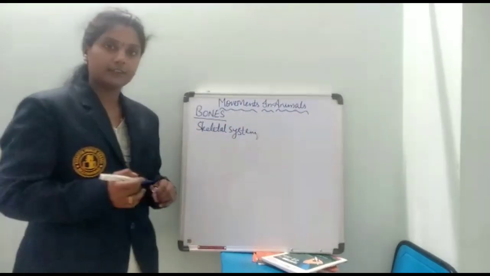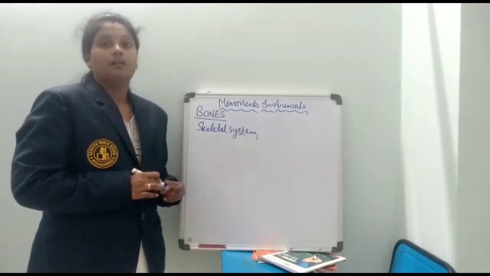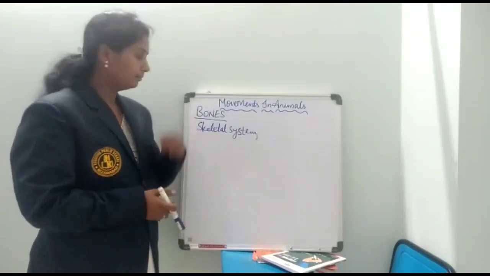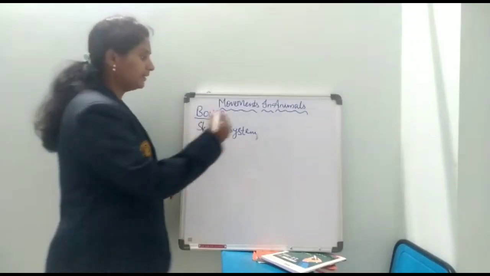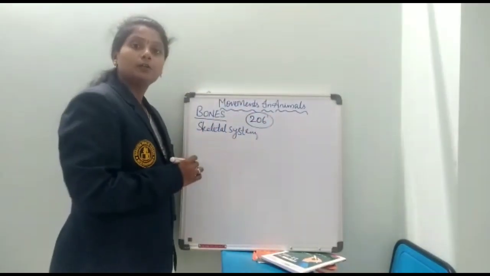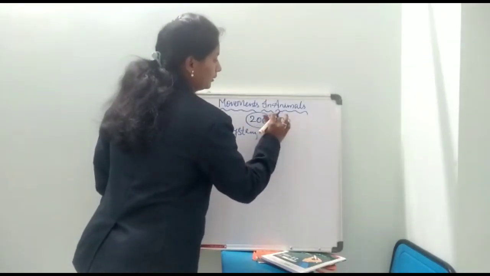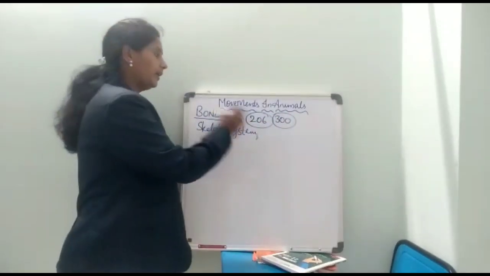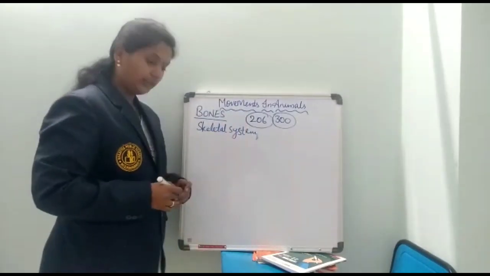So first of all, what is a bone? It is the hardest tissue of our body, and it is generally white in color. If we observe adult human beings, we can see 206 bones. In newborn babies, there are 300 bones, and in adult human beings, we can see 206 bones.